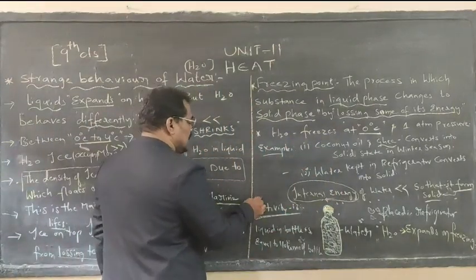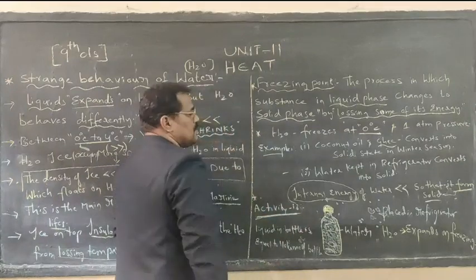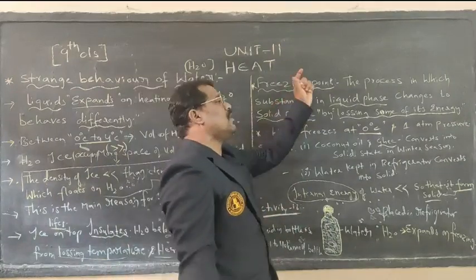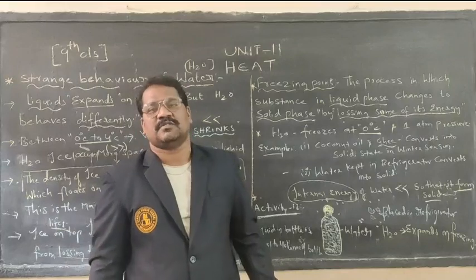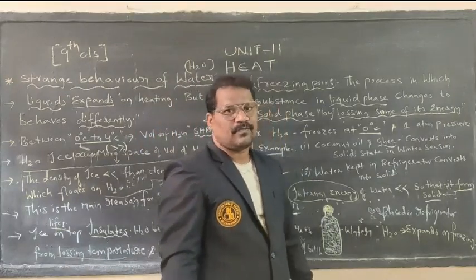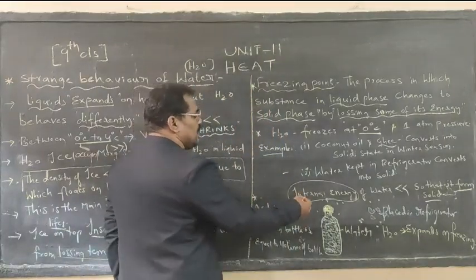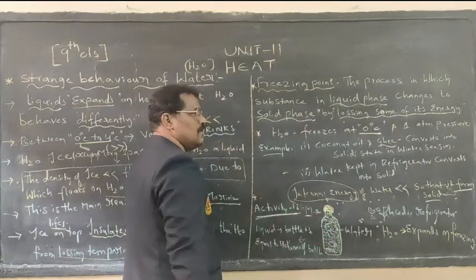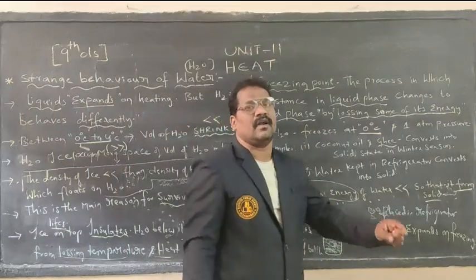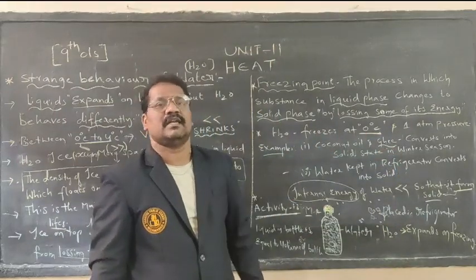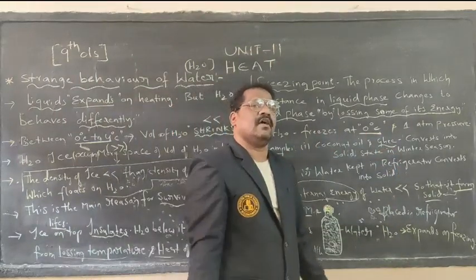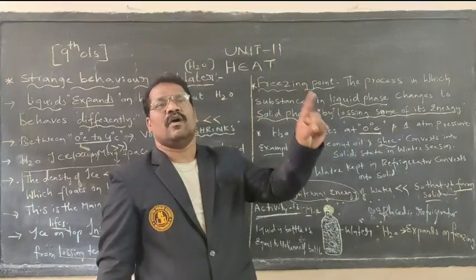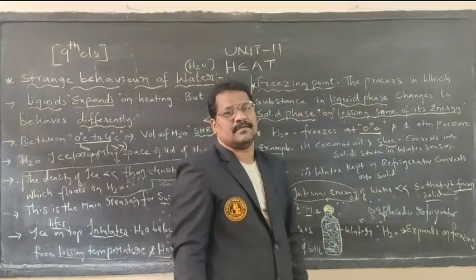Next one is Activity 13. What does this activity 13 explain? How the freezing point of a substance, here of water, can be found. To do that, what materials do I require? We require three things: one is a glass bottle, second a certain quantity of water, and third a refrigerator.